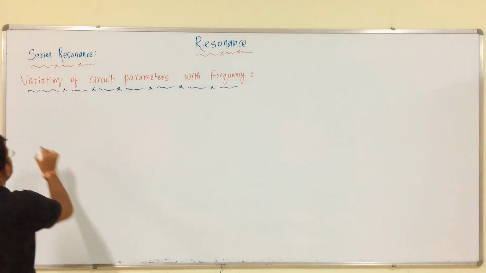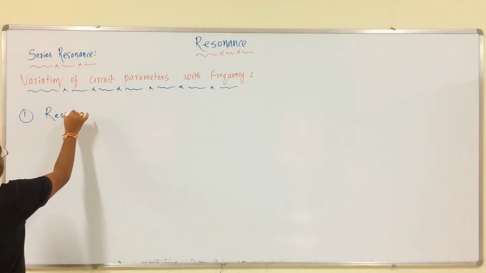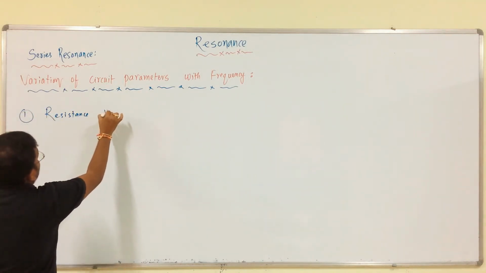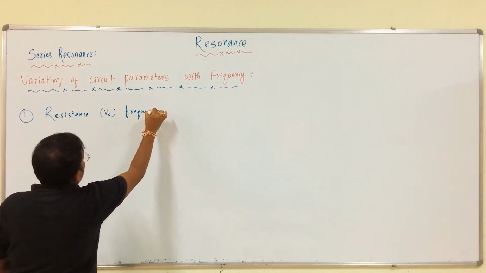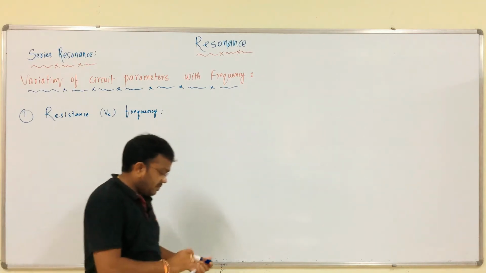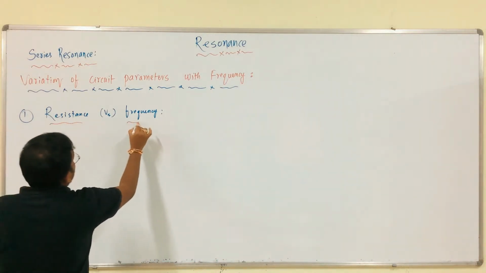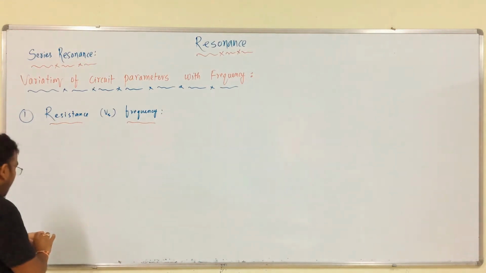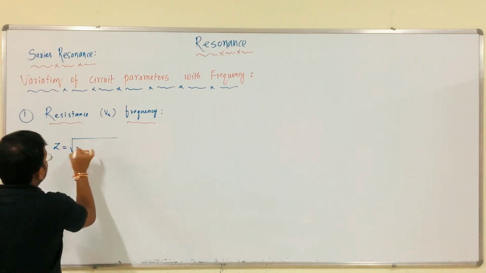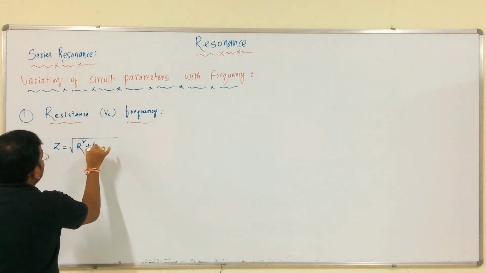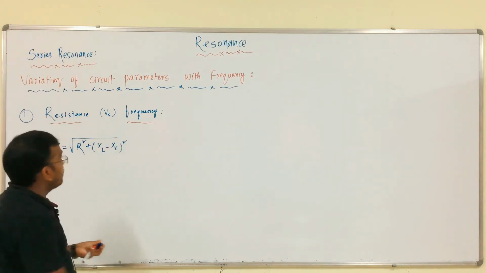So, first one is resistance versus frequency. We all know that the value of impedance is equal to the square root of R squared plus (XL minus XC) whole squared.